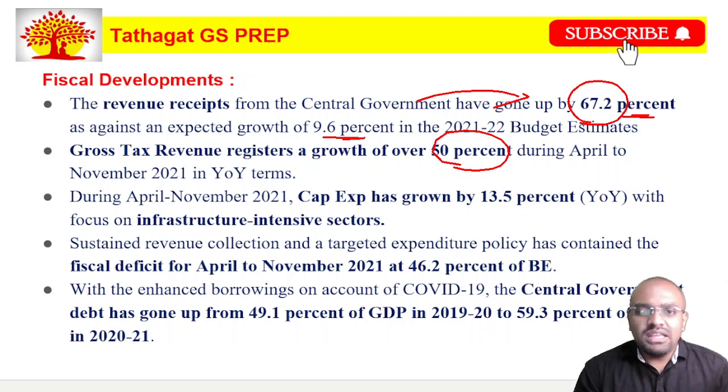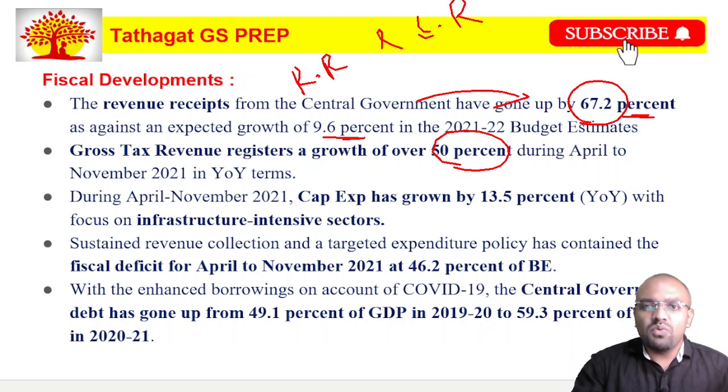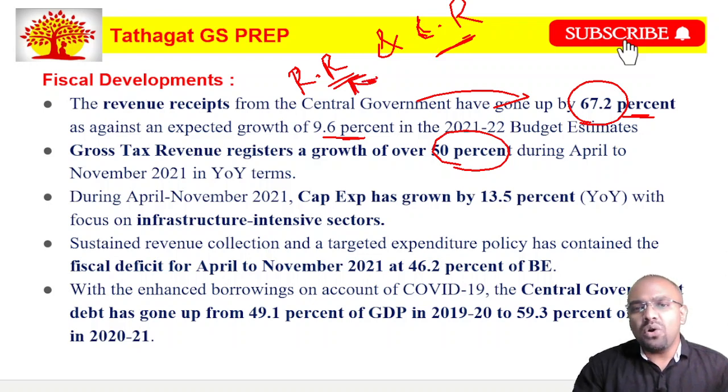Friends, usually when we look at the income side of the budget, the income side of the economy, it is divided majorly into two heads, that is revenue receipts and capital receipts. So what are these revenue receipts? The main difference between revenue receipt and capital receipt is that revenue receipts are regular in nature, that is, every year they are generated, but capital receipts are non-recurring in nature. Also, revenue receipts do not create any asset or reduce the liability of the economy, but capital receipts reduce the liability of the economy. Fine.